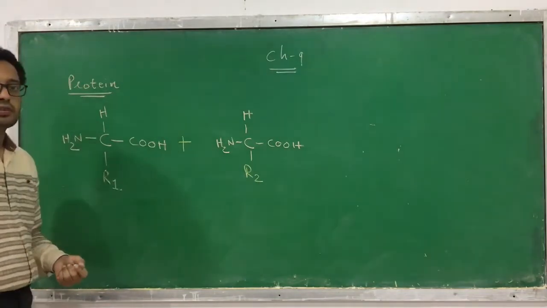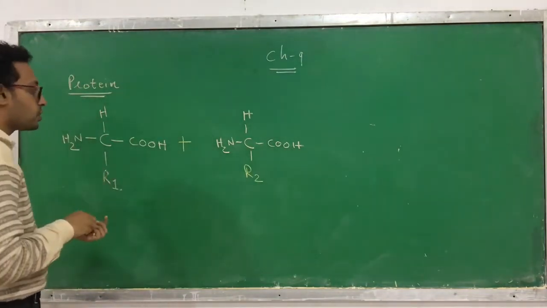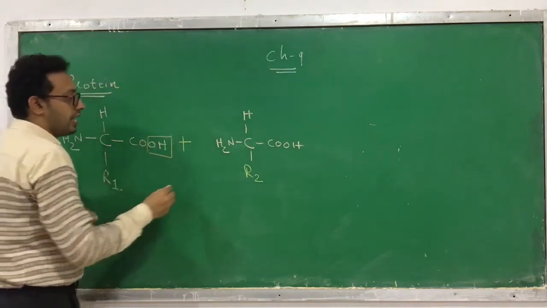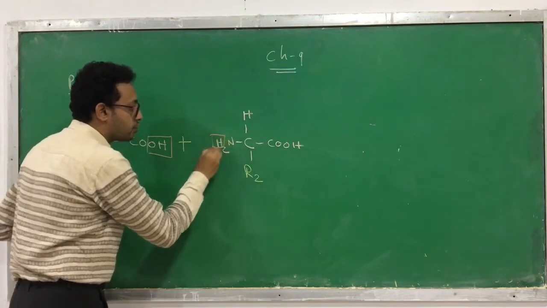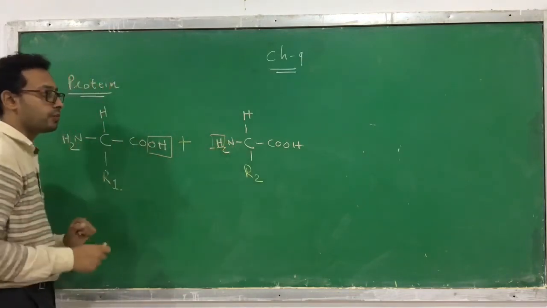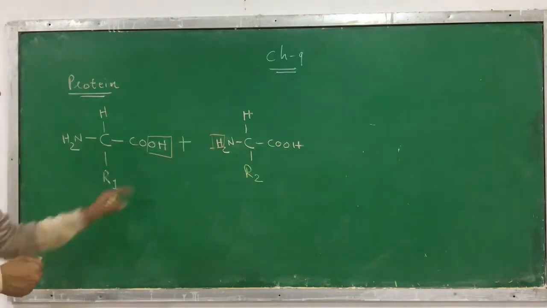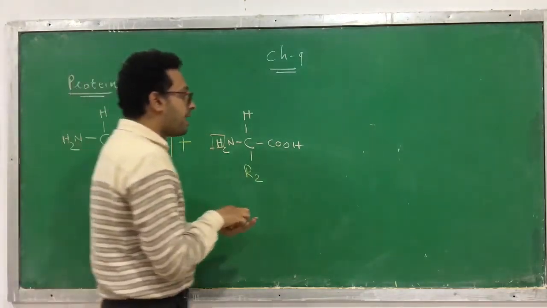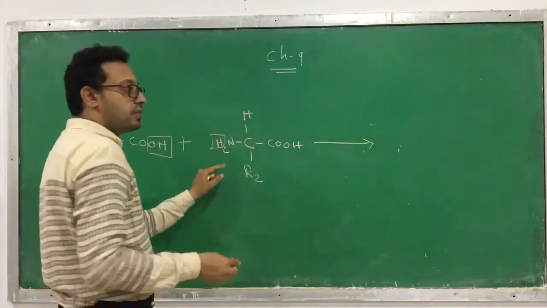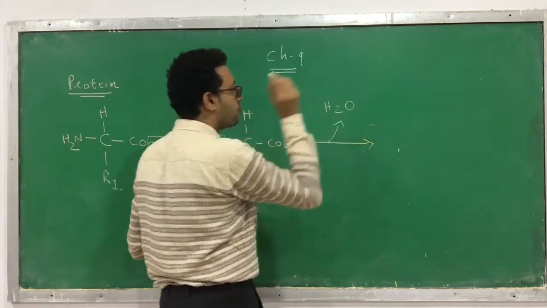What changes is just the R functional group. It may be methyl, it may be hydrogen, it may be hydroxymethyl or anything else, and thus it keeps on changing. Now how do they combine, how does the formation of a bond occur between them? From this one the OH group is removed, and from this only one H. Remember there are two H in the NH2 amino group, so from the two H only one H, and from the COOH the OH group is removed. Now OH from this and H from this combine together and form H2O.